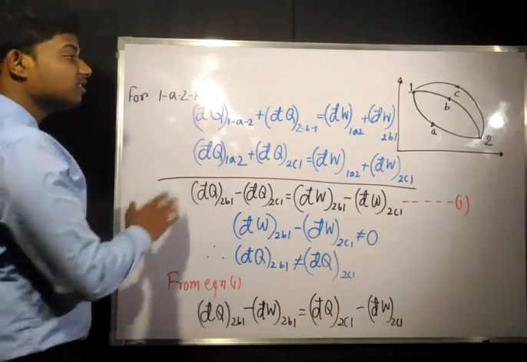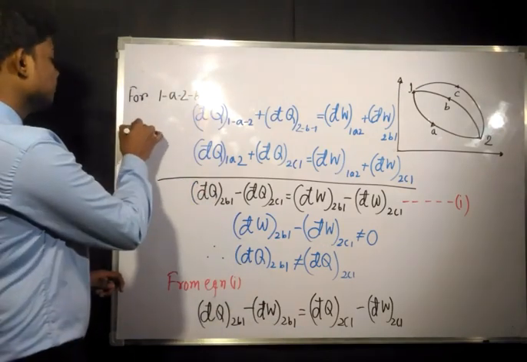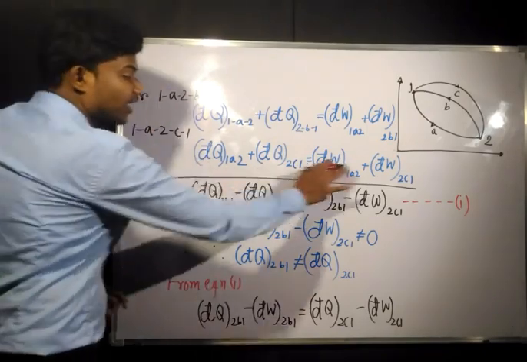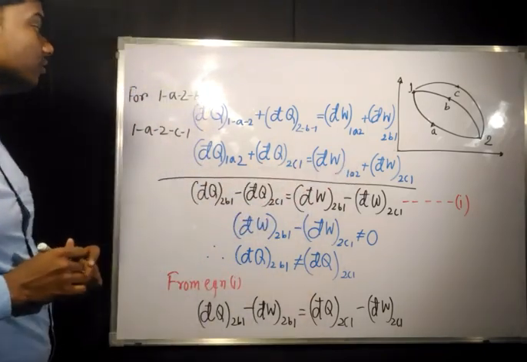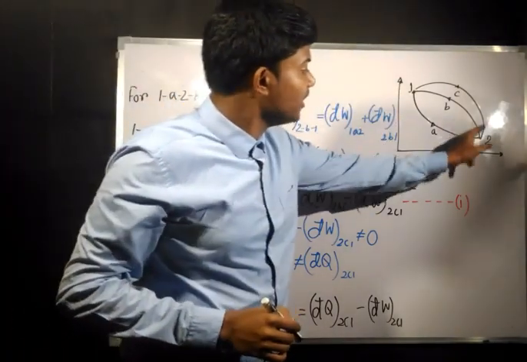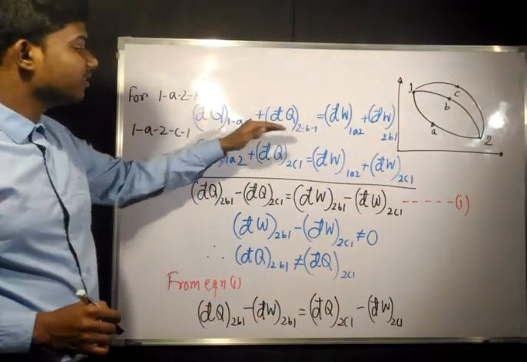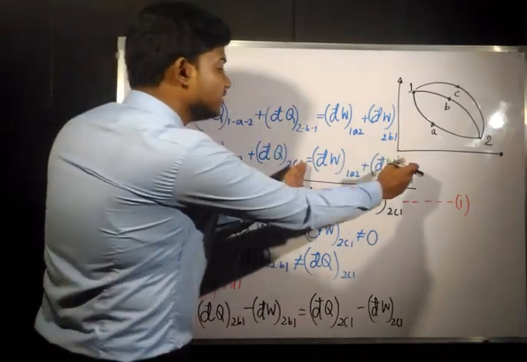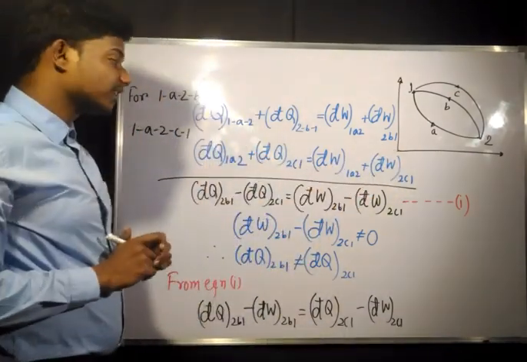Okay, now this one, this line, is for cycle 1A2C1. Similarly, for 1A2C1 we have written down the same equation: on one side the total heat interaction and on the other side the total work interaction.